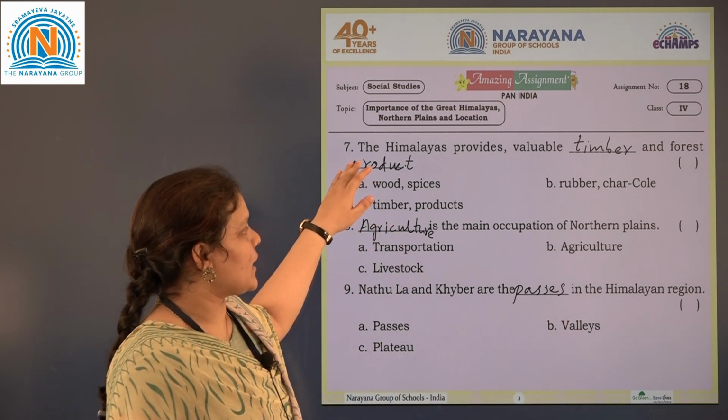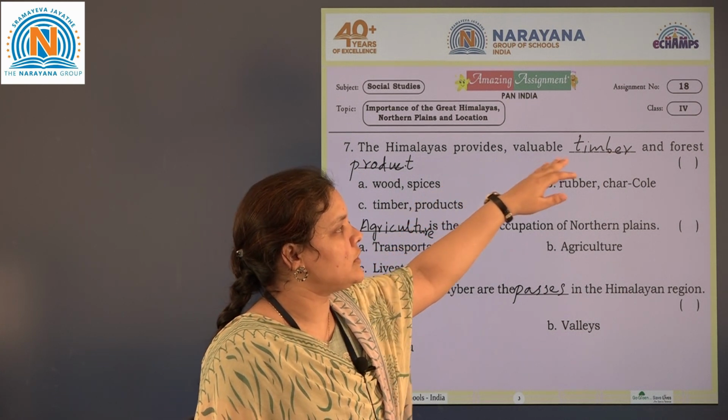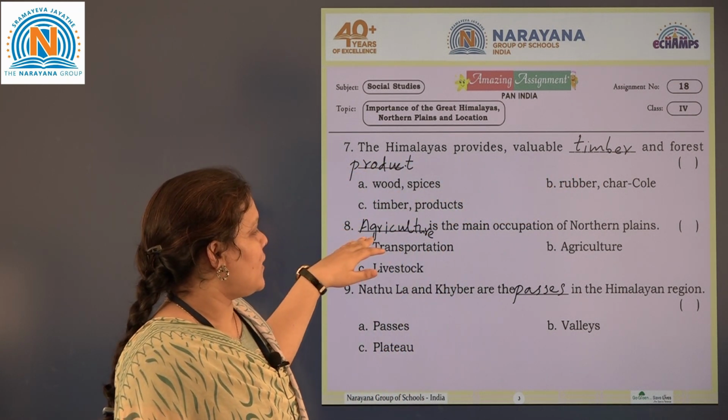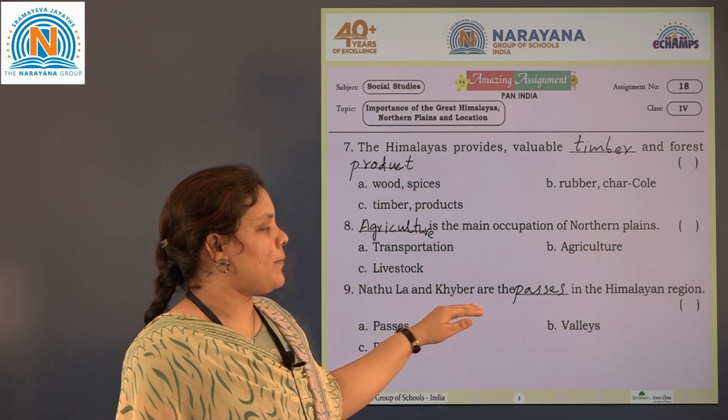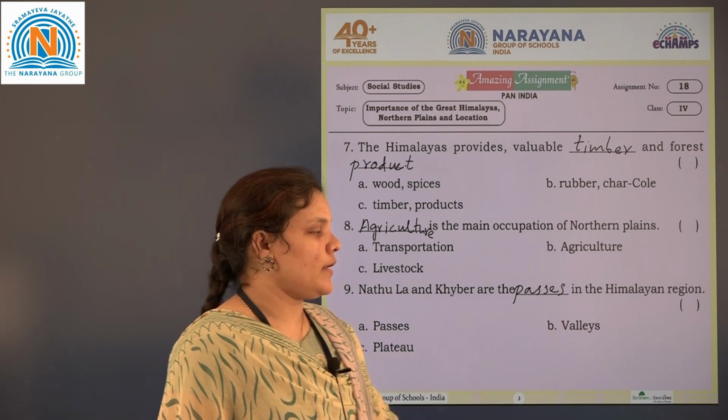So once again see, the Himalayas provides valuable timber and forest products. Agriculture is the main occupation of the northern plains. Then Natula and Khyber are passes in the Himalayan region.